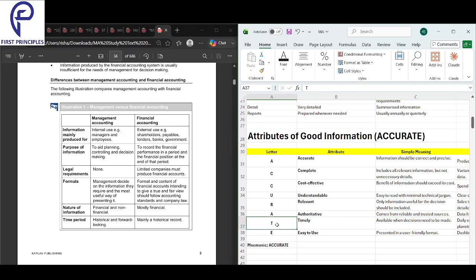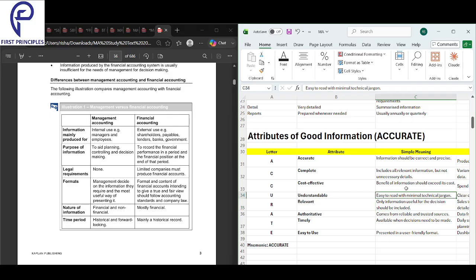And then T is timely. Your information should be available when decisions need to be made. The older the information, the less useful it becomes. E is easy to use. It's presented in a user-friendly format, so anyone can use it. You get it whenever you need it. The source is credible. Relevant means only information that is useful for decision making should be included.